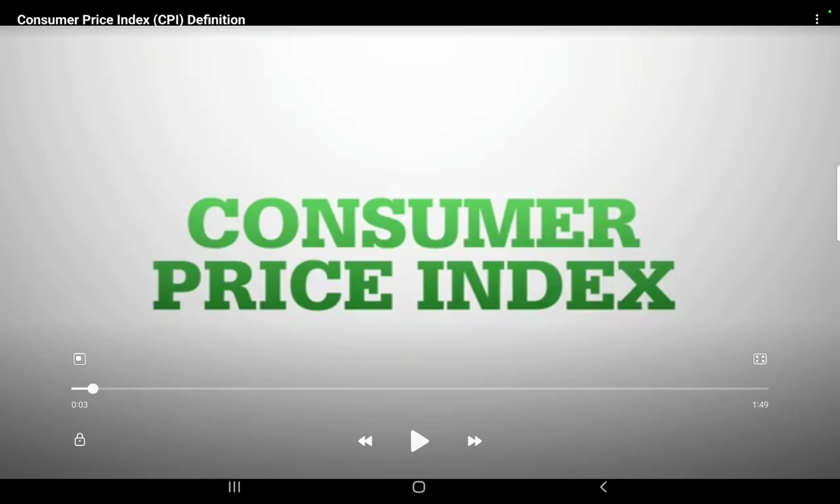I want to thank everybody for tuning in, but we've got to discuss a few things, including the revised CPI. Everybody always asks me what the Consumer Price Index is, so eat your heart out. Here's exactly what it is. It's about a minute and a half little diagram here, so pay attention.